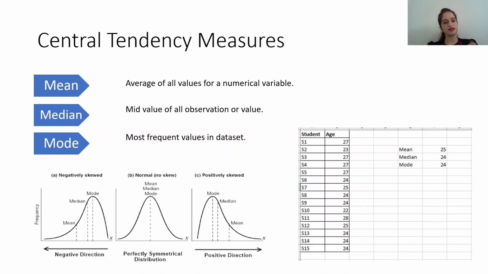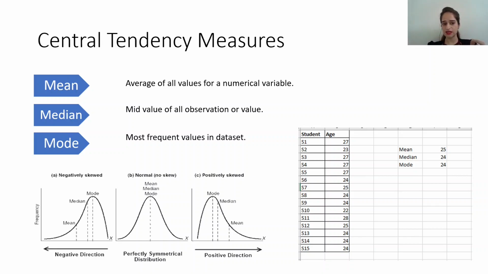Now next is median. What is median? Median is the mid value of all the observations. When you sort this data, you will find the mid value where most of the students are. It will come out to be 24.